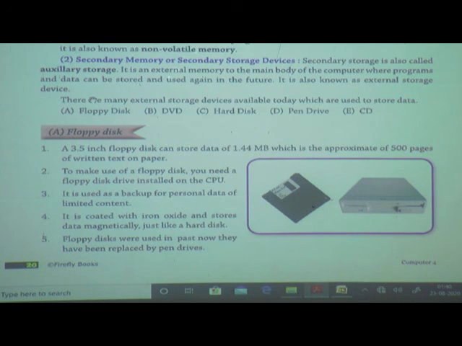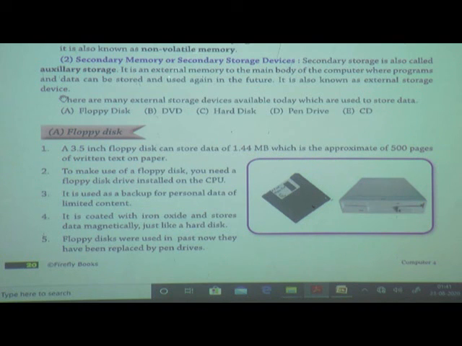We have all body parts, right? But we also use external parts, meaning our clothes and our shoes, these are our external parts. Same like that, the computer has a secondary memory. Secondary storage is also known as auxiliary storage. It is an external memory to the main body of the computer, where programs and data can be stored and used again in future. We can store in that and use it when we want. It is known as an external storage device.